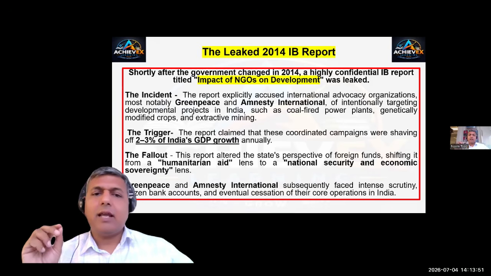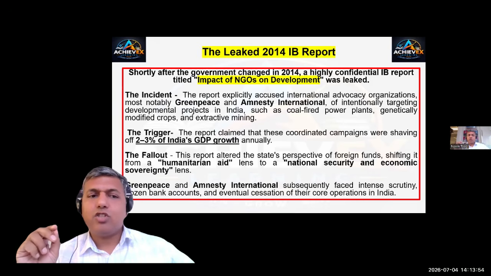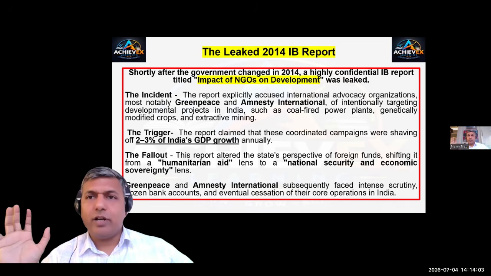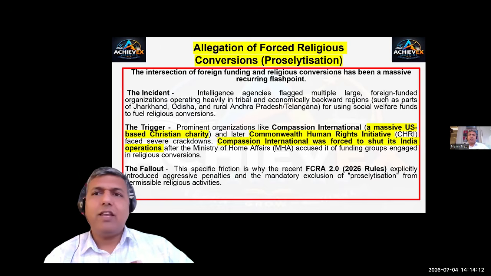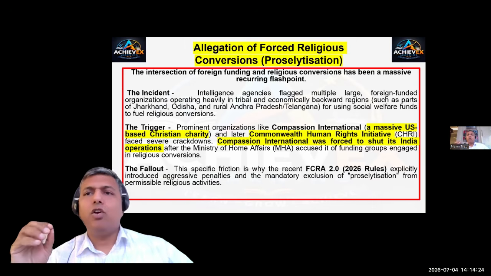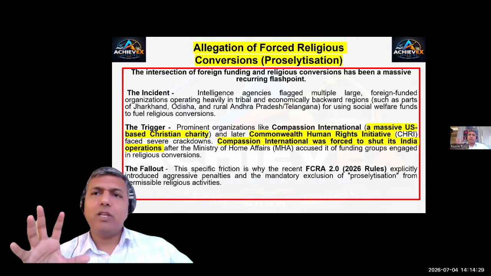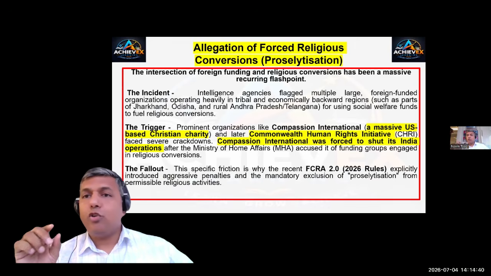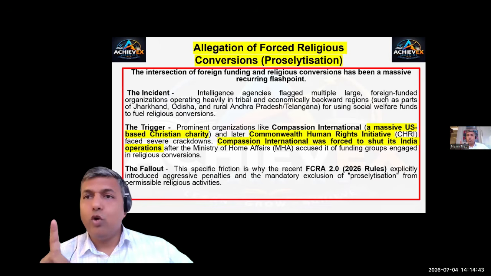Greenpeace and Amnesty International faced intense scrutiny, their accounts were frozen, and they eventually suspended their operations in India. Forced religious conversion is a very, very important issue as far as foreign funding is concerned. Intelligence agencies flagged multiple large foreign-funded organizations operating heavily in Indian tribal and economically backward areas, such as Jharkhand, Orissa, Arunachal Pradesh, and Telangana, for using social welfare funds to fuel religious conversion. A very, very sensitive issue which needs to be dealt with an iron fist.